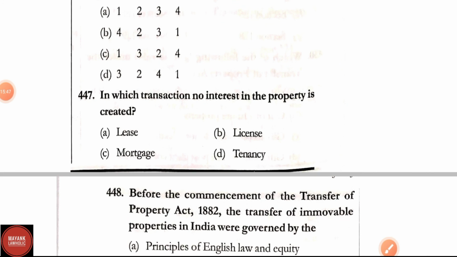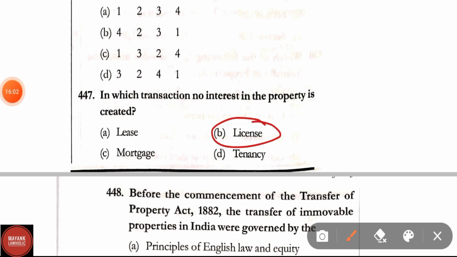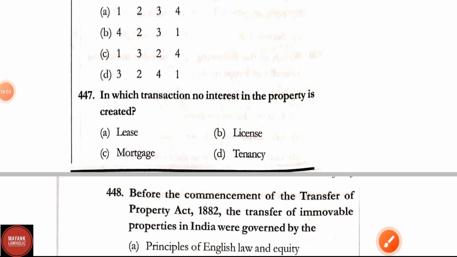Question number 447. In which transaction no interest in the property is created? Options are lease, license, mortgage, tenancy. Here the correct answer is option B, that is, license. In a license, no interest in the property is created.